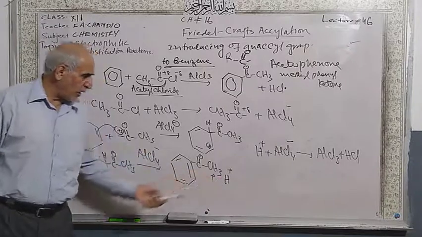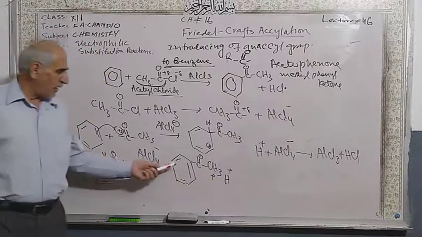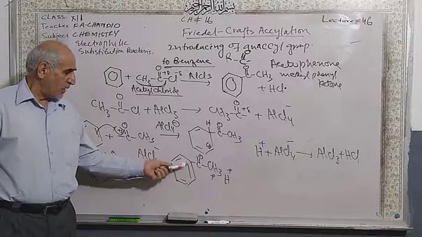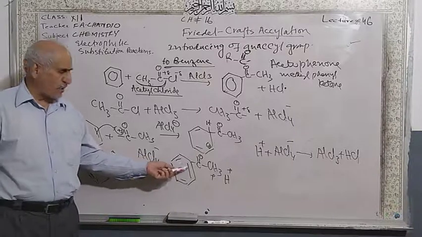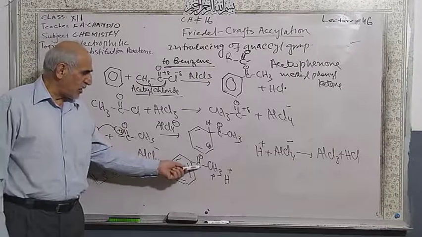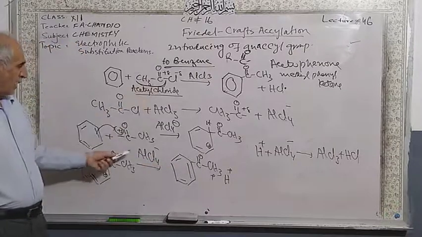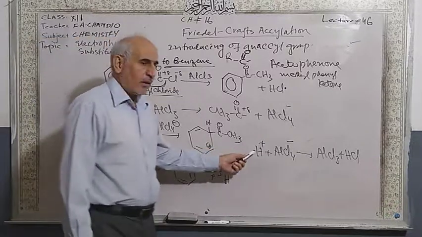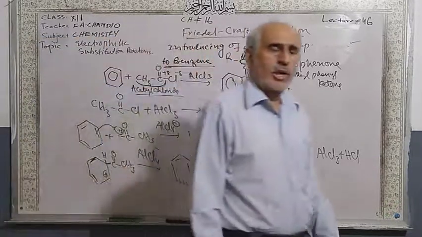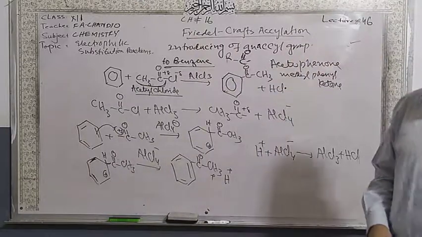You are seeing no more hydrogen, and the valency of this carbon is satisfied, and the double bond which was removed is re-established to form the compound. The aluminum tetrachloride complex and the proton give the aluminum trichloride catalyst back, and HCl.